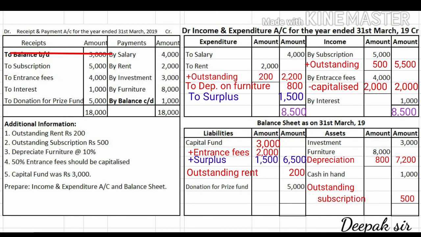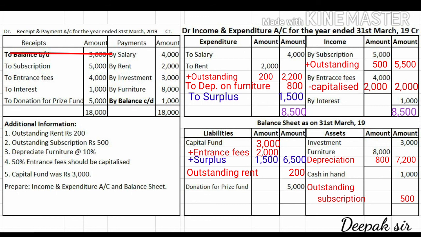Now we have to add all the three amounts, that is capital fund is 3000, entrance fees is 2000 and surplus is 1500. We have to add all these three amount. So in the outer column the total will come to 6500. If organization gets a surplus, that is if income side total is higher, it will be a surplus.